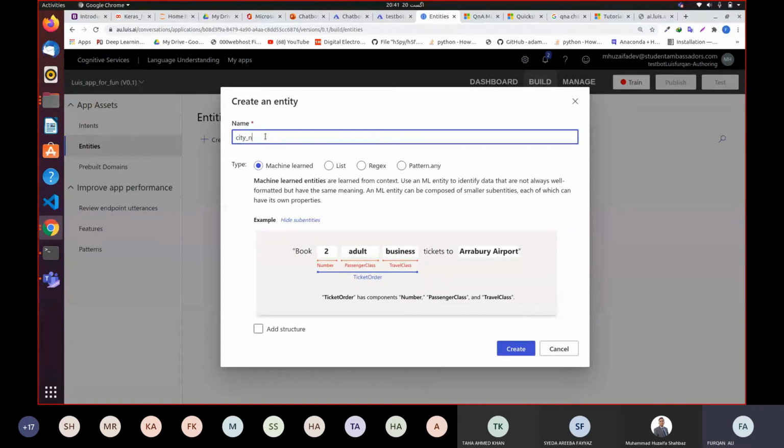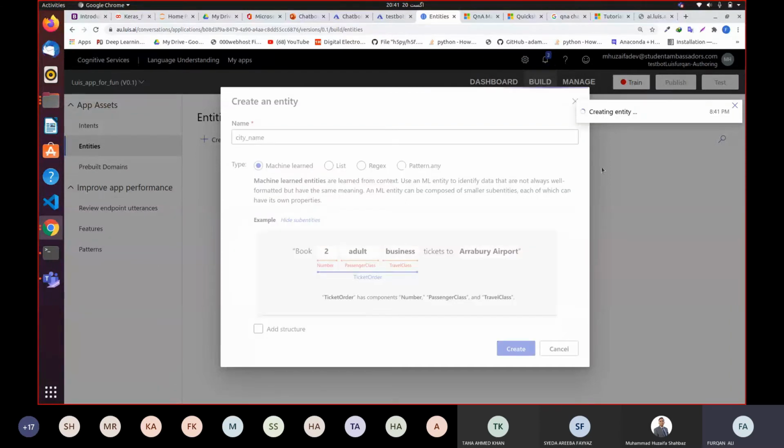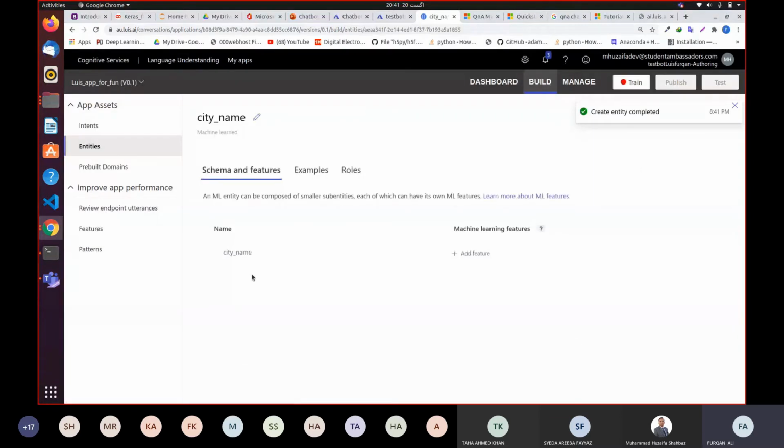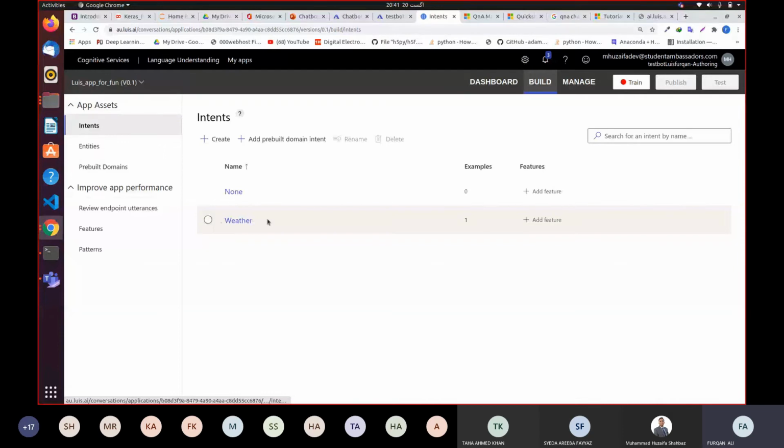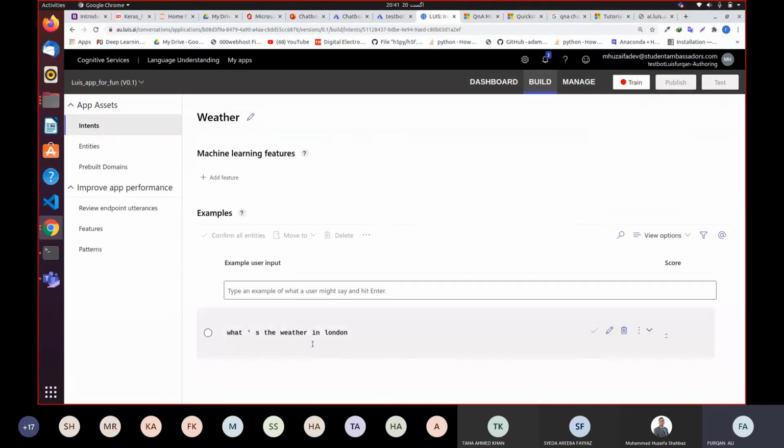So I'm going to call it city name. The variable name would be city name, and it is machine learn, and I'm going to say create. It is creating an entity for that. So now it has created an entity. I'm going to go back to my intents. I'm going to choose weather. And the first intent is what's the weather in London.